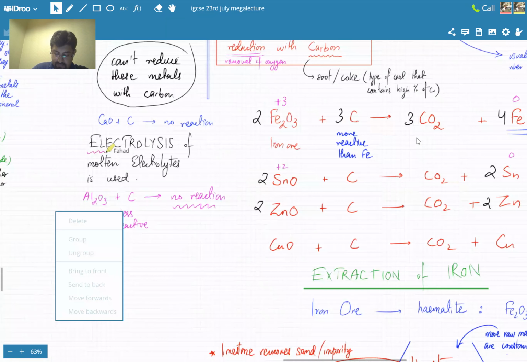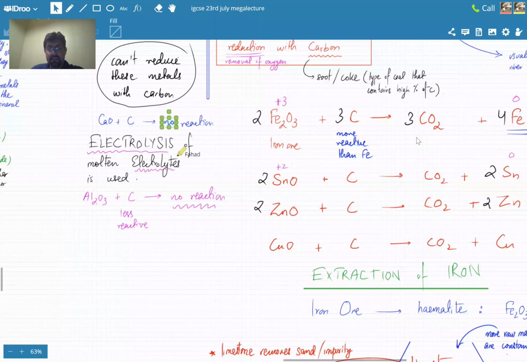So the method that we spoke about was electrolysis. I told you that you use electrolysis. Now, for this extraction, we would have to understand what electrolysis is. I'll just give you a brief introduction because electrolysis is a separate topic as well. We would not be studying electrolysis exactly, but you'll get the idea of what electrolysis is, and you'll also get the idea of what molten electrolytes are. I've told you electrolysis of molten electrolytes is used.